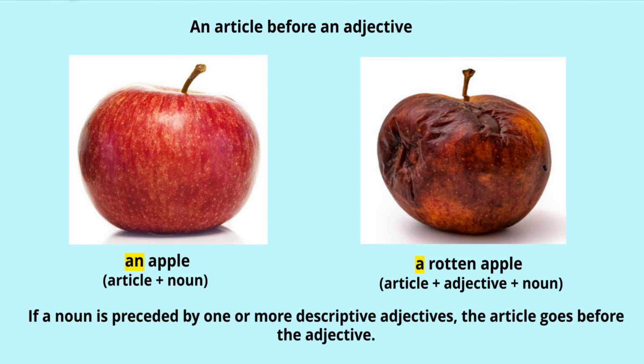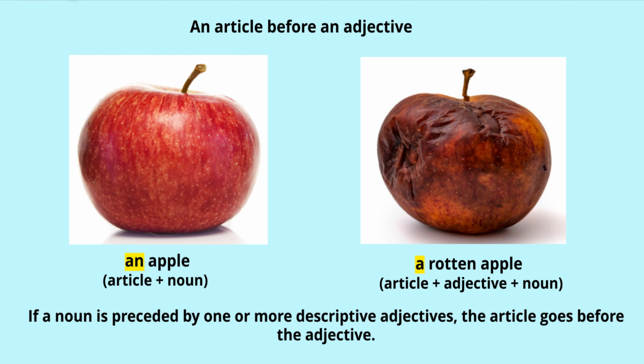An article before an adjective. This looks interesting. Let's see what it is. In the first picture, you can see an apple, right? It is an article plus a noun. Because apple starts with a vowel sound, we say an apple. But what about that apple in the second picture? It is rotten, right? So we say a rotten apple. Here, a is an article, rotten is an adjective. As rotten is describing the apple, it is an adjective. And apple is a noun.